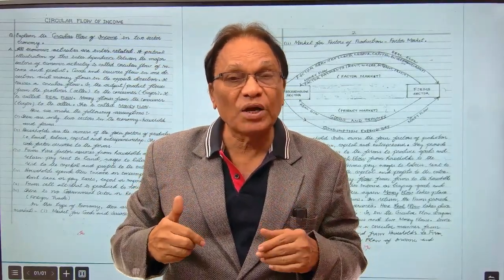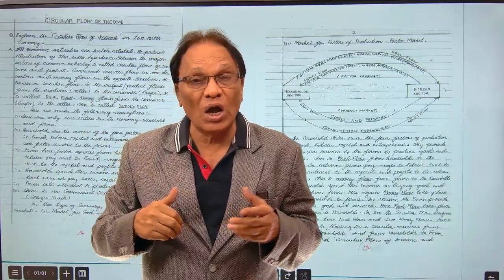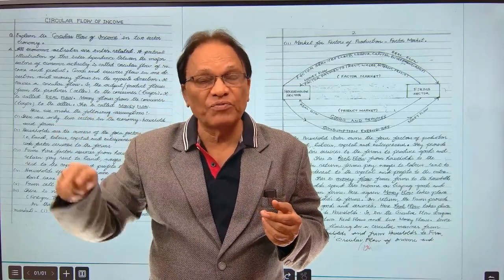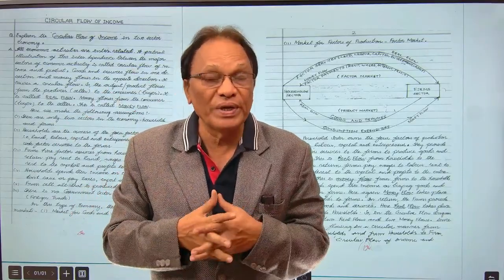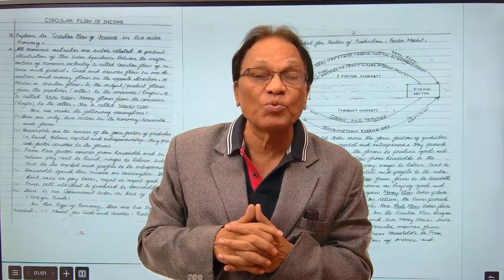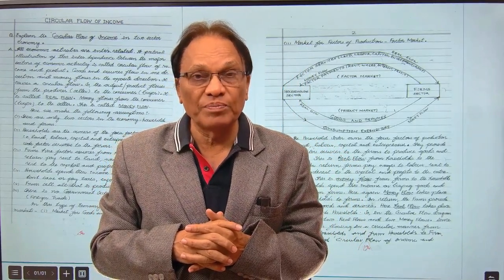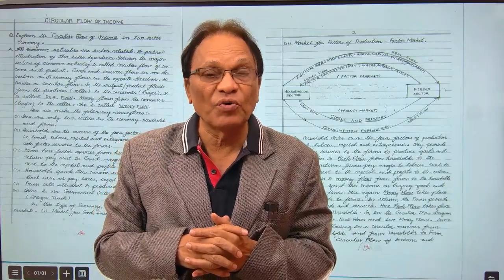So that means in the economy you have two real flows and two money flows in opposite direction. Real flow takes place, money flow takes place, money flow takes place, real flow, they all move in a circular manner. That's exactly why we call it circular flow of income. Okay? So in this economy, that is circular flow of income.